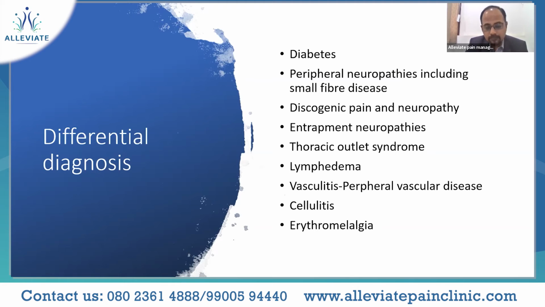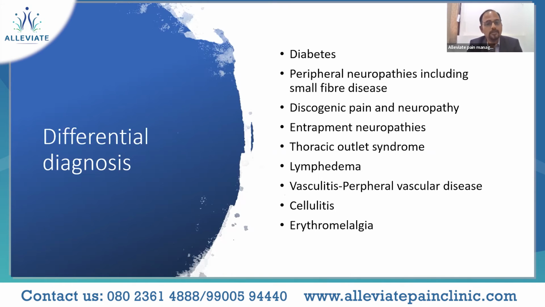And we have to keep in mind that these differential diagnoses are discussed with the different stages of this disease. Based on the stage, in an acute stage, it could be just pain which is localized to a particular limb.